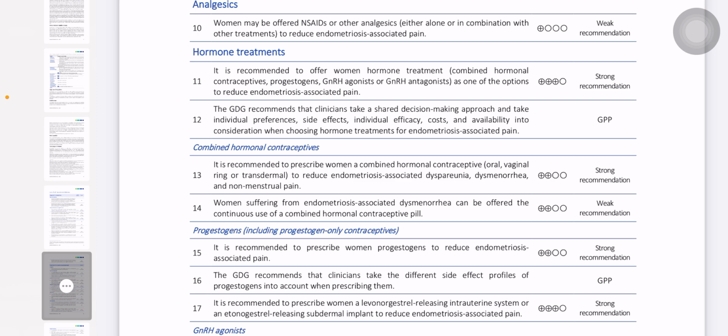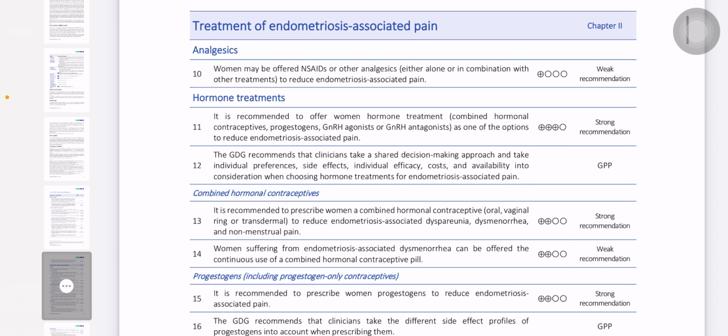If the patient has no fertility issues, you can also advise her Mirena. Mirena is also a better option. So basically the action of hormonal contraception is that it relieves dysmenorrhea and reduces pain, and is also effective in reducing bleeding. But in endometriosis we basically have pain. If you suppress everything with the hormonal treatment, and hormones are not being released, the pain will obviously be reduced. So you have to memorize the treatment options.